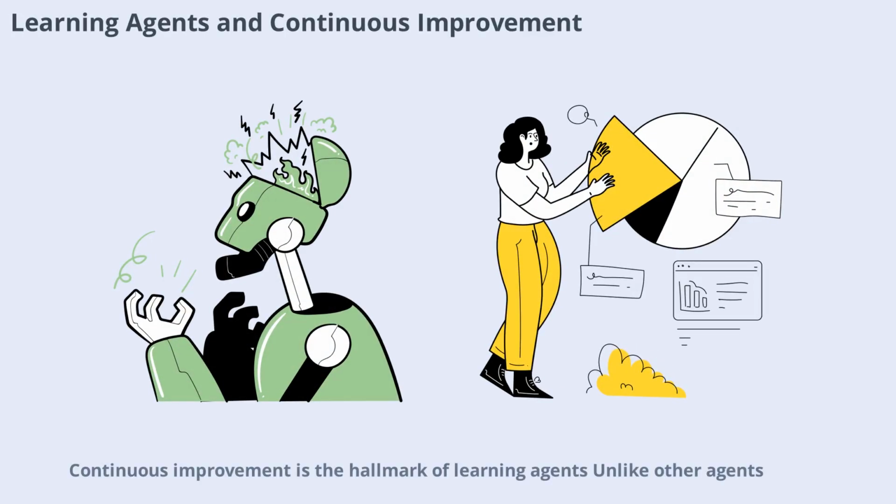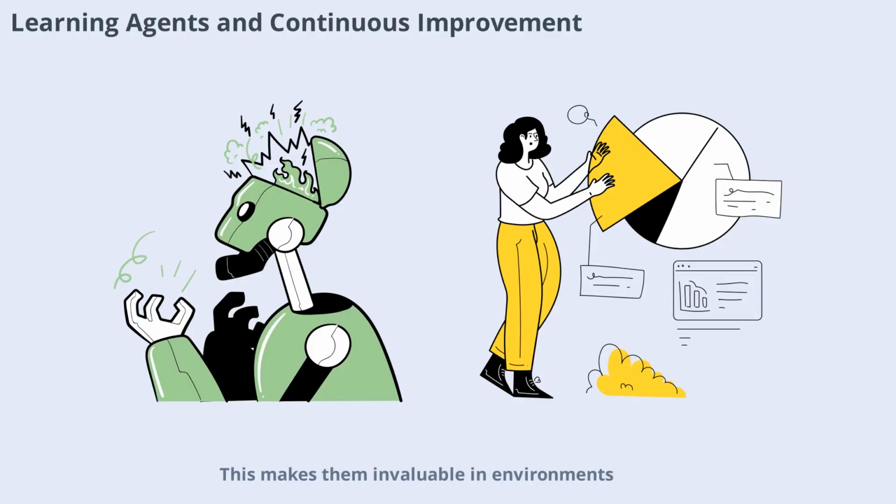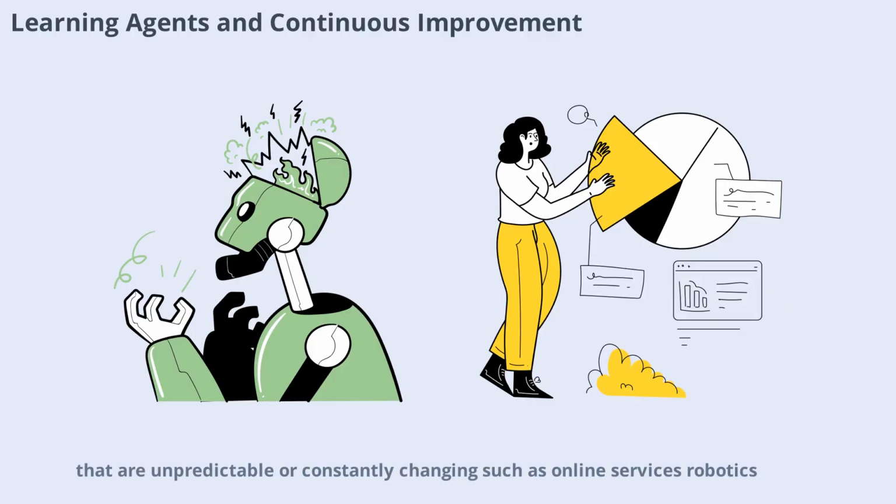Continuous improvement is the hallmark of learning agents. Unlike other agents, they don't just follow fixed rules or plans. Instead, they learn from experience, adapting their behavior to become more effective over time. This makes them invaluable in environments that are unpredictable or constantly changing, such as online services, robotics, and adaptive control systems.